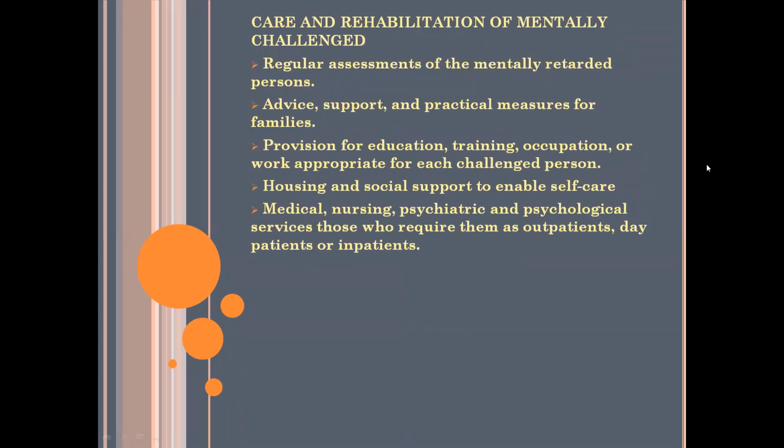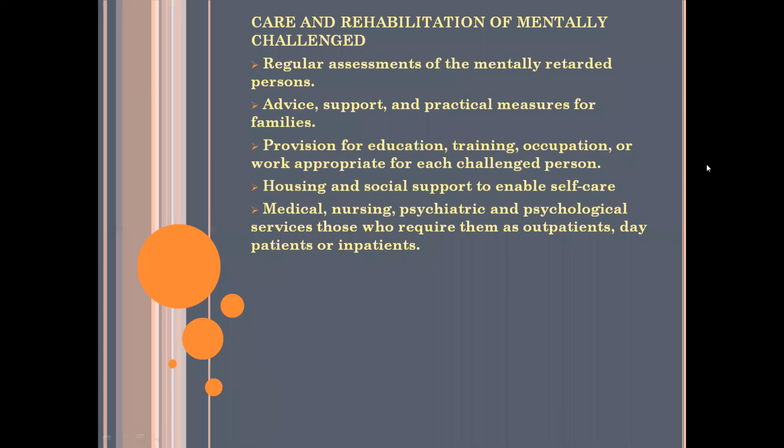care and rehabilitation of the mentally challenged. Okay, what will be the care and what will be the rehabilitation of mentally challenged individuals? So the first one is regular assessments of mentally retarded persons by some professionals. Then advice, support, and practical measures for families. So there will be advice and practical support or measures for the family members of the individual